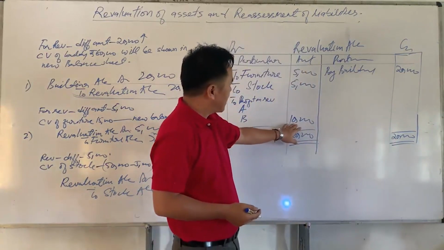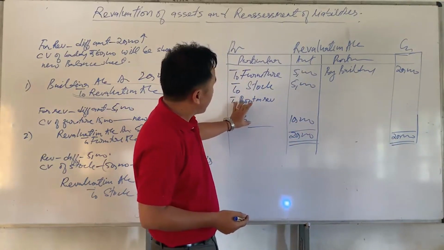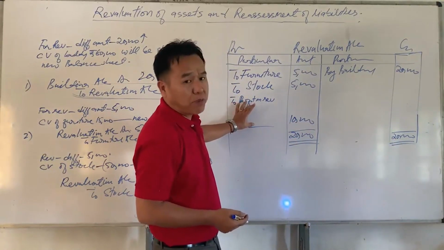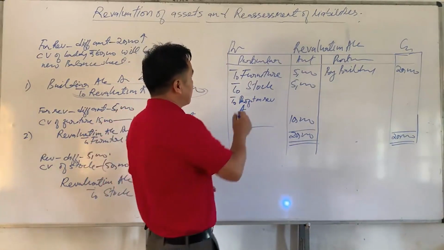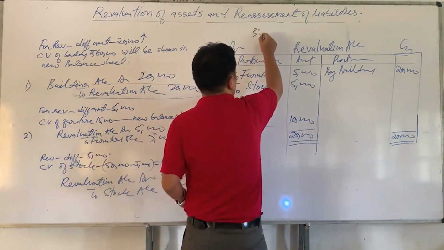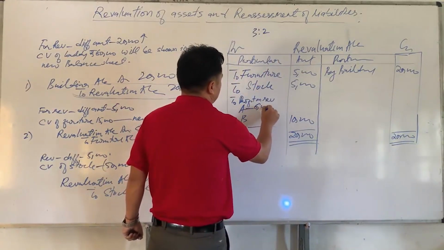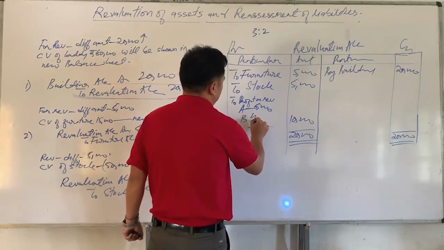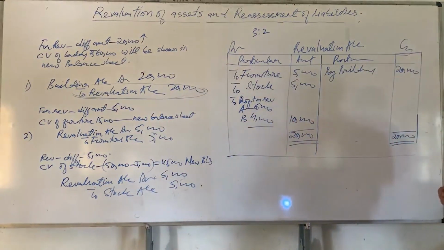So this 10,000 should be transferred to all partners' capital accounts in their profit sharing ratio. Since the profit sharing ratio is 3:2, A will get how much? 6,000, and B will get how much? 4,000. So this is how we maintain our revaluation account.